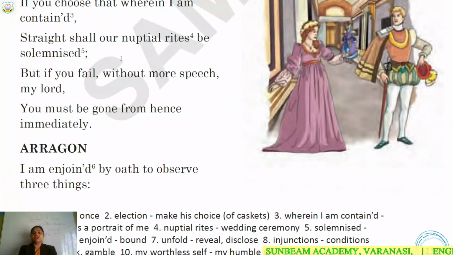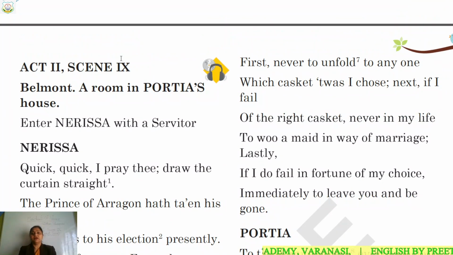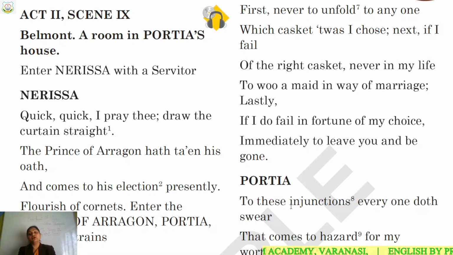The three conditions by which he is bound are, the first one, never to unfold to anyone which casket it was I chose. Next, if I fail of the right casket, never in my life to woo a maid in way of marriage. Third, if I do fail in fortune of my choice, immediately to leave you and be gone. So you have to learn these three conditions.